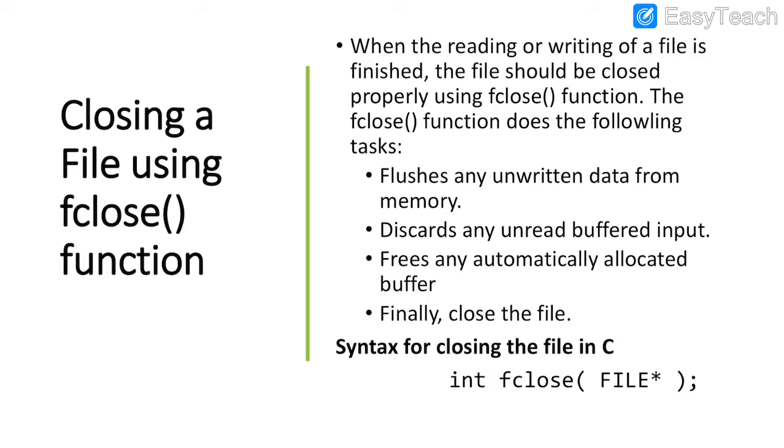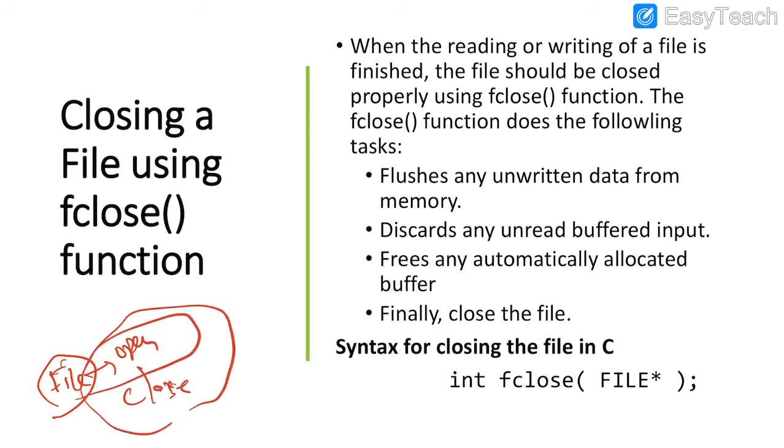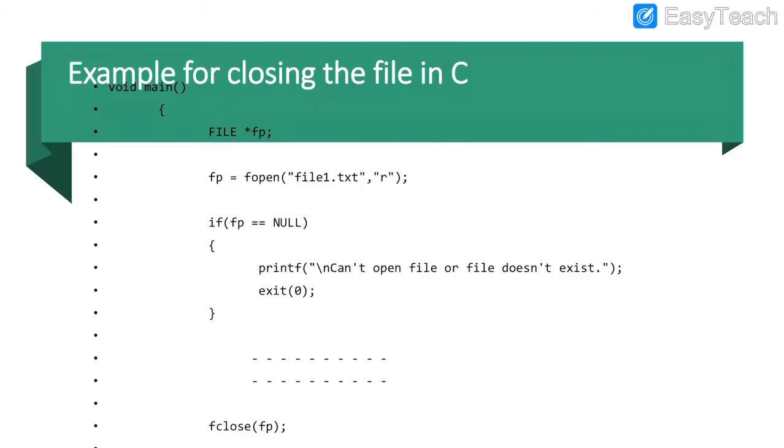And how can we close the file? Once we open the file, you must close the file. One thing you have to remember for the files concept: whenever you want to do any operation, you have to open the file and you have to close the file. This is required. Once you open the file, you cannot simply ignore it. You need to close it properly. Using the fclose function, we are able to close the file. And here if you look at the example, the file pointer is declared, you open the file in read mode, and close the file.